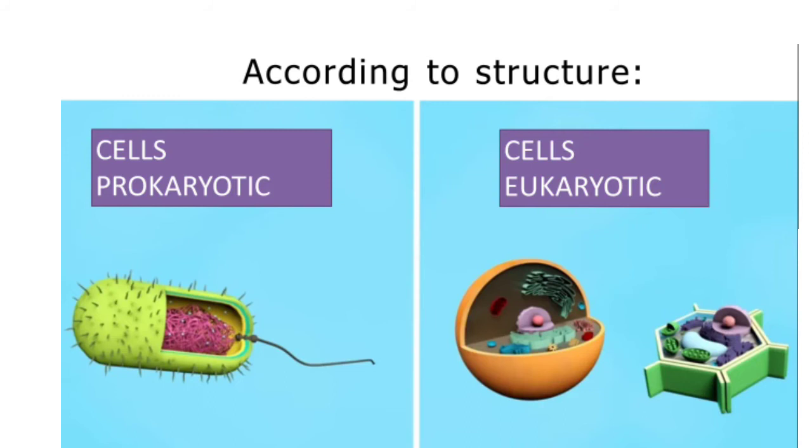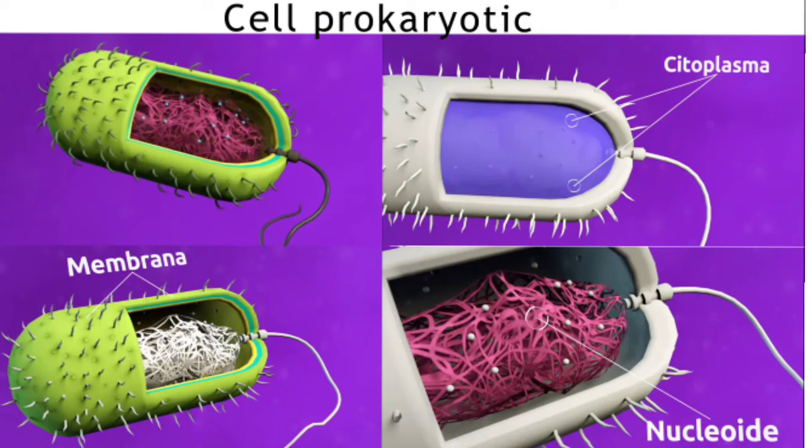Eukaryotic cells have a more complex structure than prokaryotes and have membrane-bound organelles in their cytoplasm. The main characteristic of this type of cell is that it has a definite nucleus where the genetic material is found.